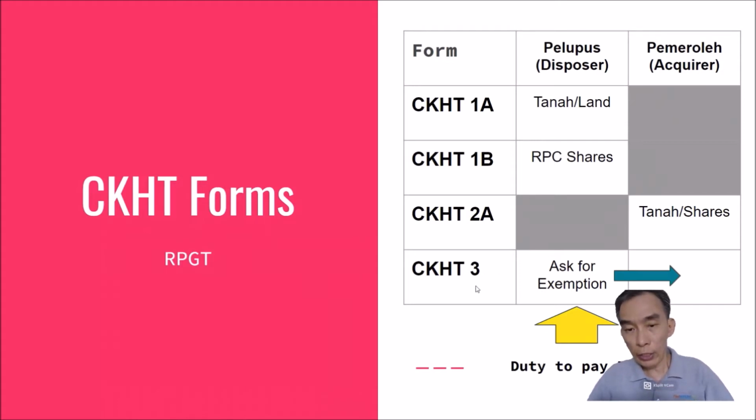CKHT 3 is for asking for pengecualian, or exemption. This exemption is to be completed and later given to the purchasing side. The purchasing side therefore does not need to retain a sum of money, which in the normal scenario of sale and purchase of a real property is a retention of 3%. Also for a company and for a foreigner, the percentage rates are different, 5% and 7%.